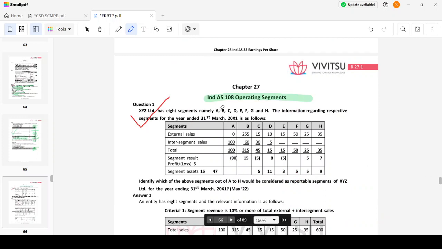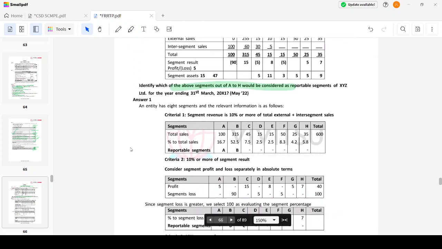In the IFRS 8 operating segments question, I have these external sales, intersegment sales, total sales, segment profit, and segment assets. Now, identify the above segments out of A to H which will be considered as reportable segments.